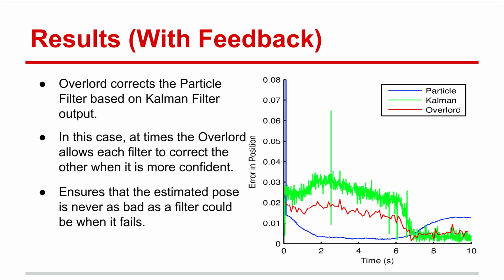We can see at 2.5 seconds a spike in the error of the Kalman filter, while both the overlord and the particle filter still do well. As more time passes, we see that the particle filter actually loses track slightly, while the Kalman filter improves. The overlord is able to intelligently average these two results and come up with an estimate that is once again better than the particle filter could do by itself.